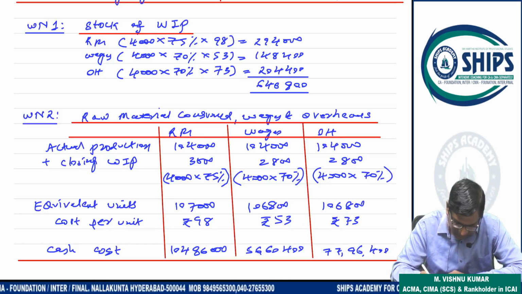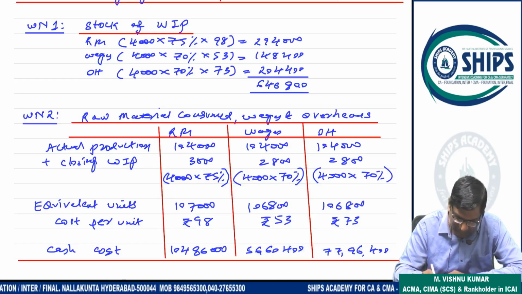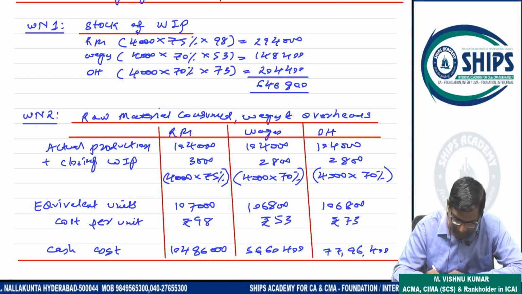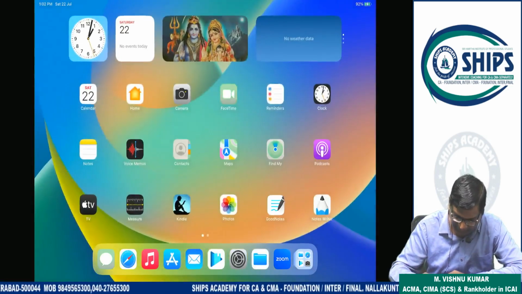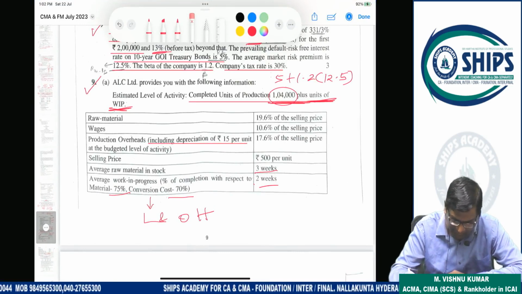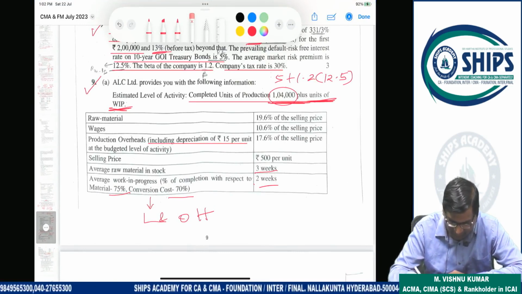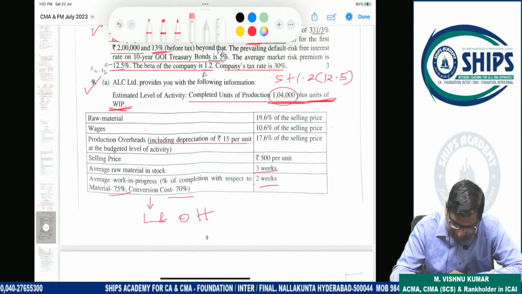So your actual production is 1,04,000. Understand? Your actual production is 1,04,000. But in this 1,04,000, how much is your closing WIP? That is important. How much is your closing WIP? That is important. So we have to check your closing WIP now.